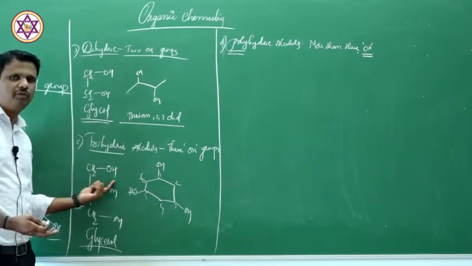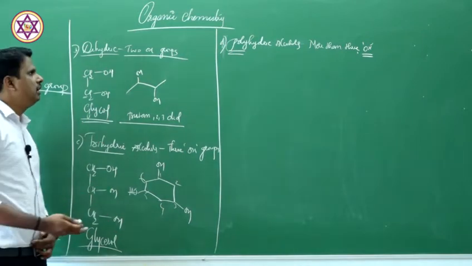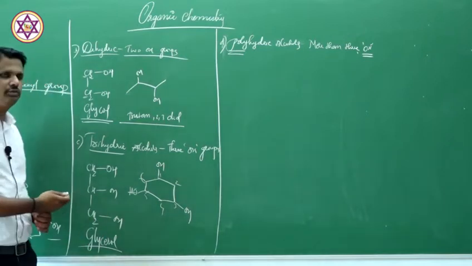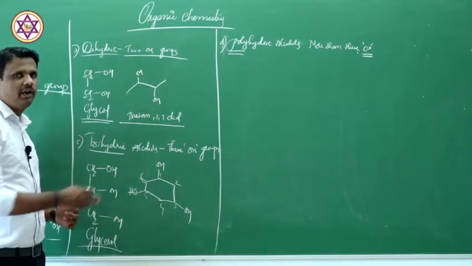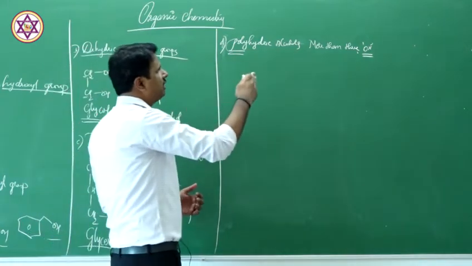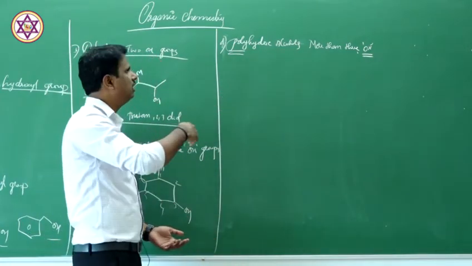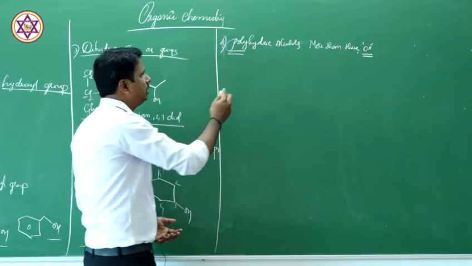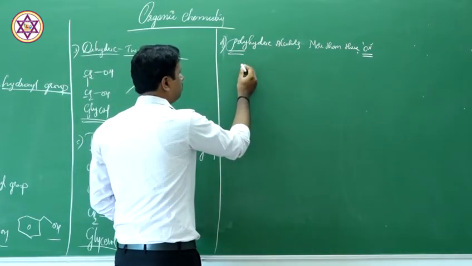Now this is also an example of polyhydric alcohol. But for the sake of this classification, we'll keep it separate. So polyhydric alcohol means one which contains more than 3 hydroxyl groups. The best example for this is carbohydrates. I am taking glucose as an example here.